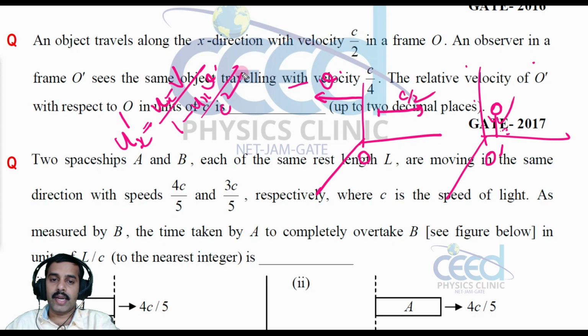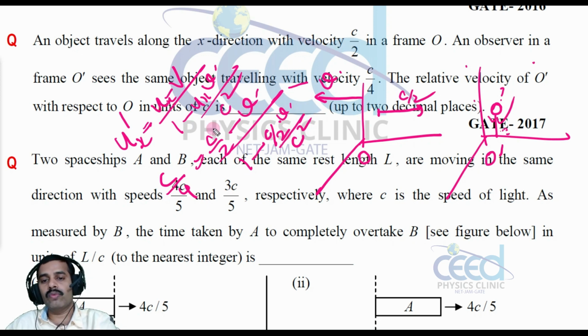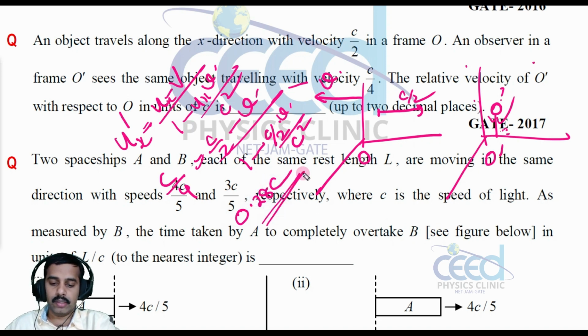It is given ux is equal to c by 2, and ux dash, the velocity measured by this observer, is given as c by 4. We have to solve for v, right? So 1 minus ux, that is c by 2, into v divided by c square. All right, now we can solve this for v, and you will get the value 0.28 c. In terms of c, this will be 0.28 c, right? Only the simplification is required. So 0.8 c.